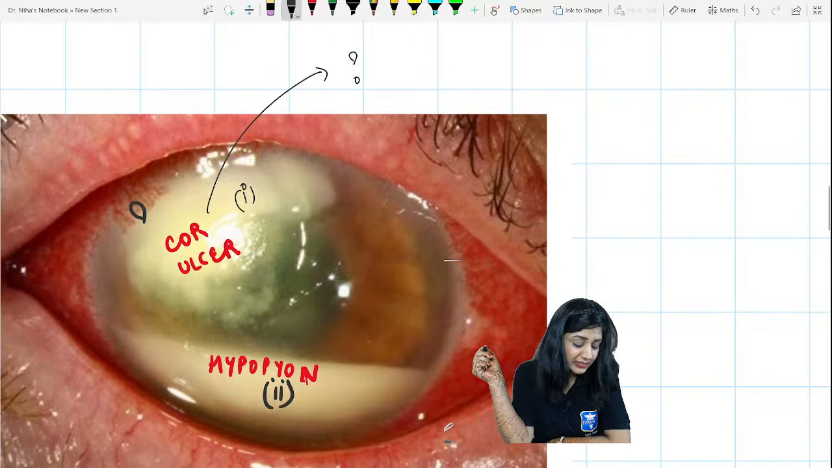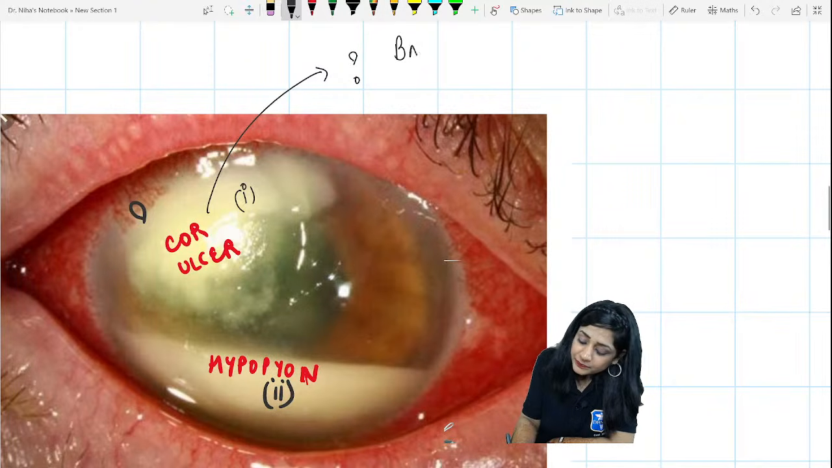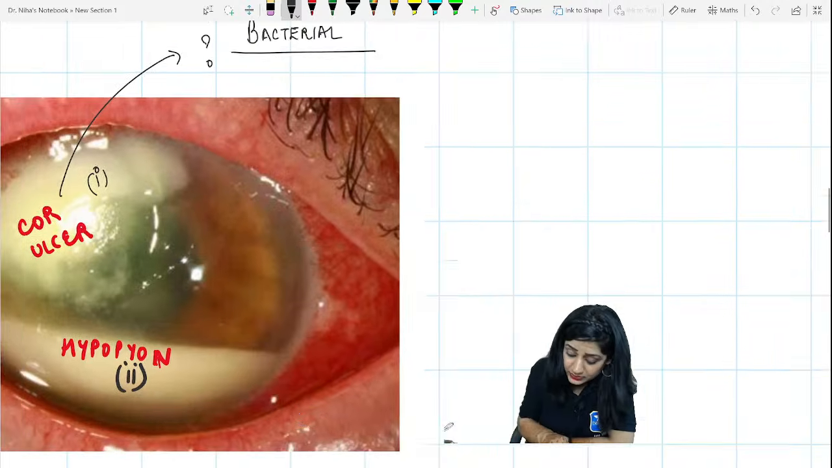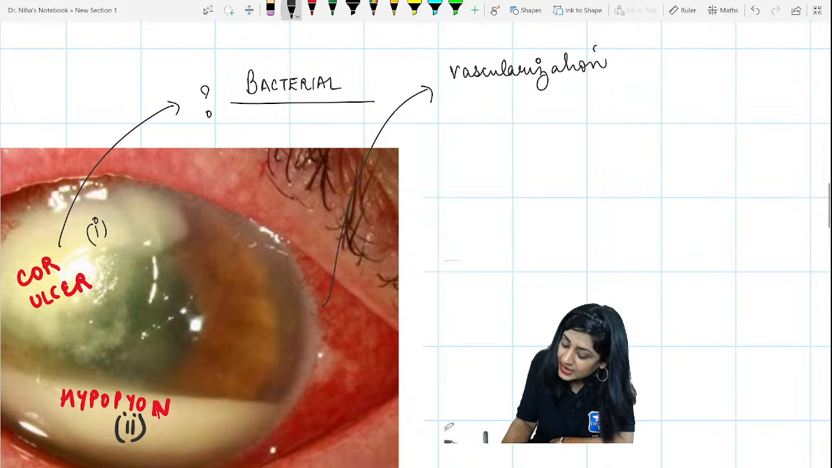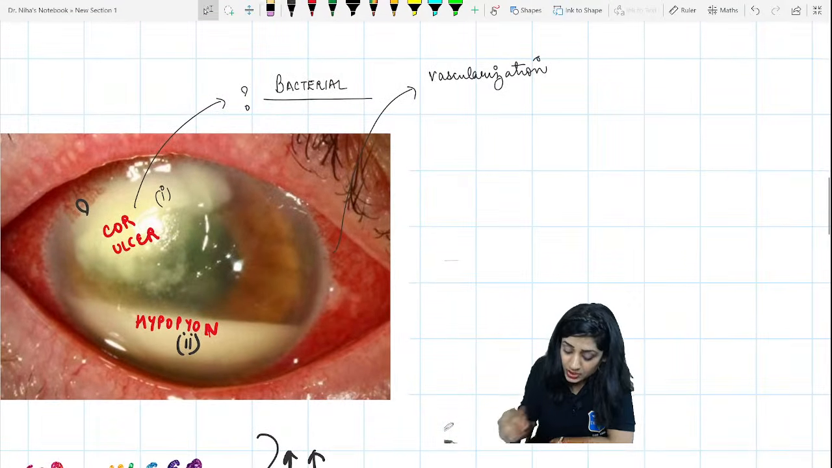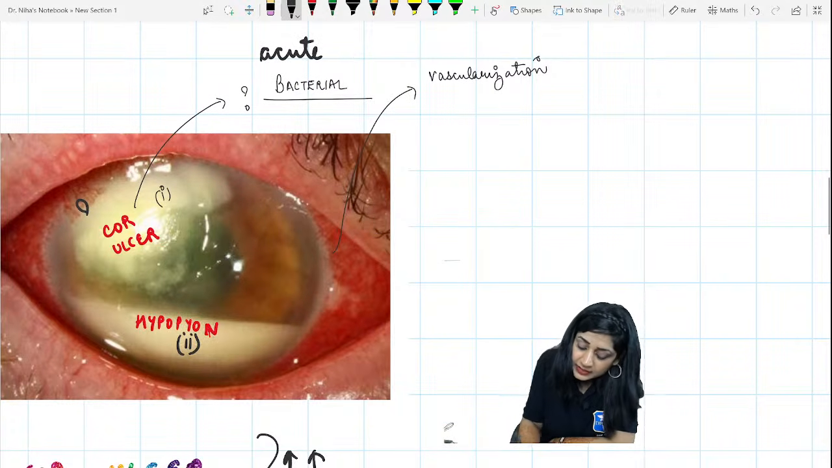All of them answered together: Avinash, Ankur, Ankita and Khushbu is also there. Yes. Now, why am I saying that this is bacterial? The next question that your examiner will ask is why I am saying that this is bacterial. Because you can see the vascularization, and we know that vascularization is actually absent in cases of fungal corneal ulcer. And you are seeing the vascularization. You are also seeing the acute red eye.